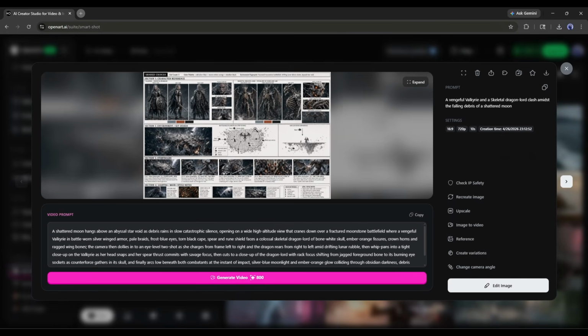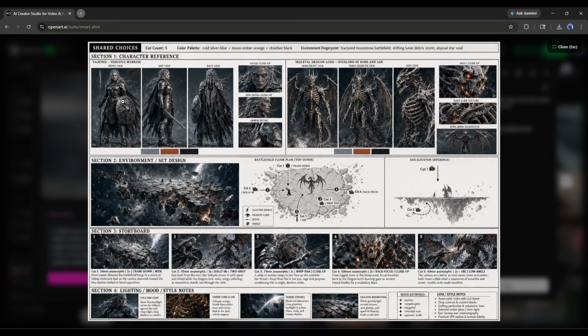First up, character reference. And look at this. For Valkyrie, we've got a full height chart: front view, side view, back view, facial close-up, side close-up, costume and armor details. Next, here is our second character, Dragon Lord. You can see the front view, 3/4 view, side view, close-up, and other possible views of the character. In a real production, a costume designer, a makeup artist, and a lighting director would each get a version of this document. Smart Shot generated both character sheets, fully detailed, from one sentence.